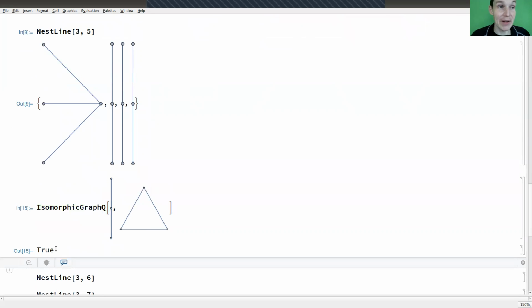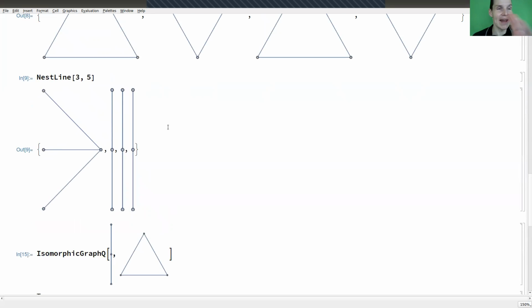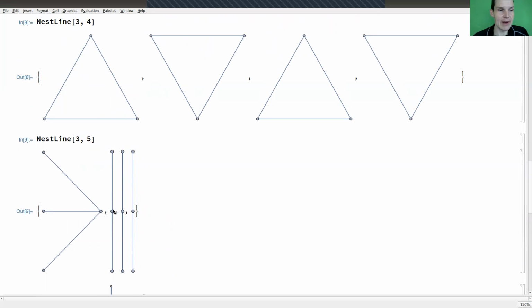True. So Mathematica knows that this is a triangle, and just the algorithm, how Mathematica illustrates graphs by putting the vertices, is just horribly messed up. And secretly, there's an edge going from the top vertex to the bottom vertex, which is in the back of the picture, and we can't see it. Anyway, so I got very confused. It took me 10 minutes to figure that out, but it's actually pretty simple. It's not really an error, but it's kind of still an error in Mathematica. Anyway, back to topic. So then this is clear, right? So the second entry is actually a triangle. It just doesn't look like it. And the sequence stabilizes again because, well, the triangle sequence.